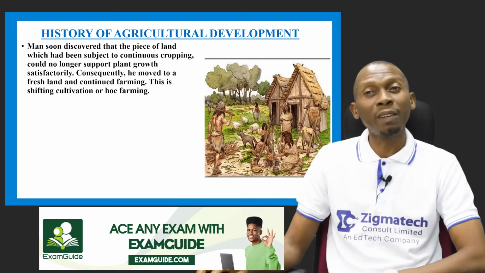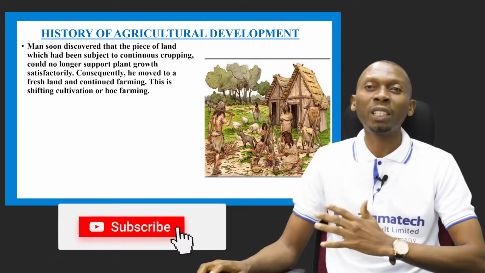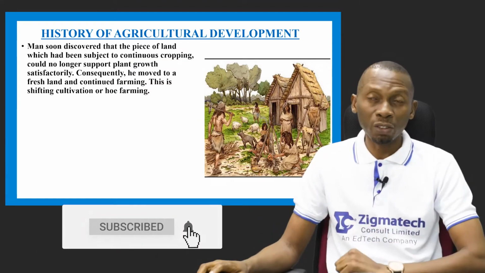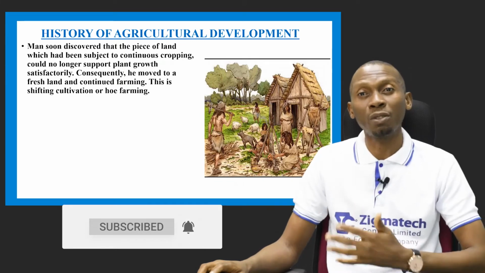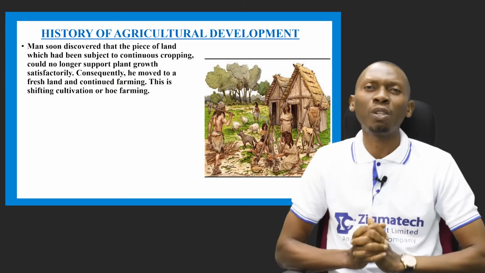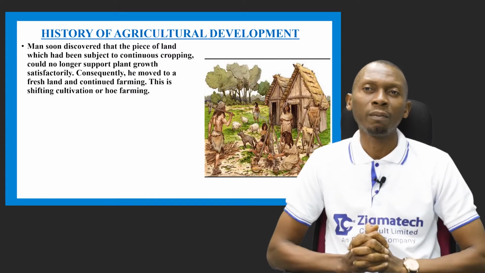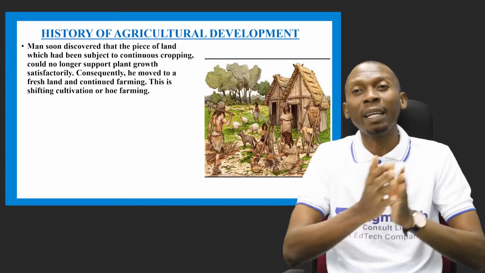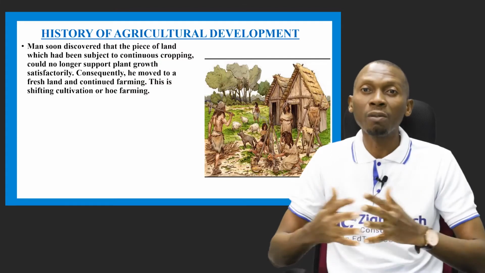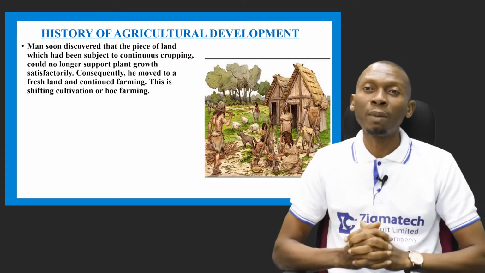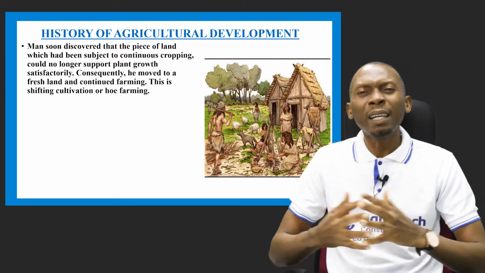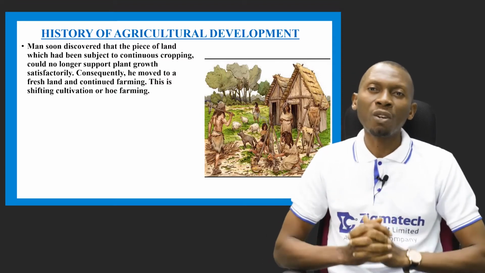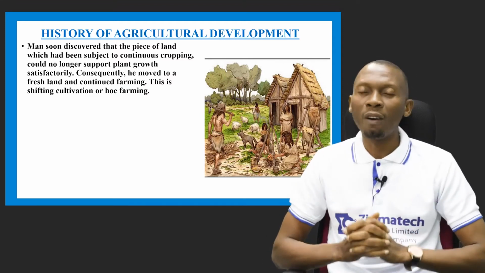Man soon discovered that the pieces of land which had been subjected to continuous cropping could no longer support plant growth satisfactorily. As a result of this, he had to move from that land to other lands to continue his farming practices. And this now led to what is called shifting cultivation or whole farming.